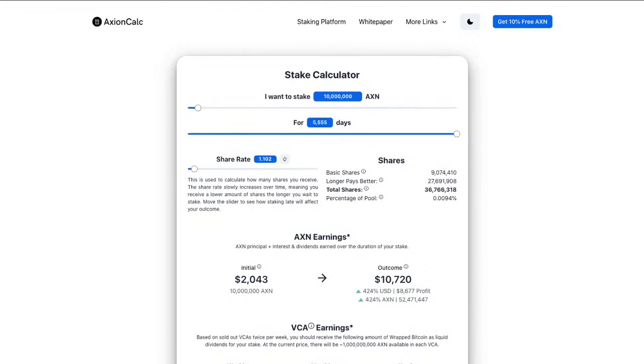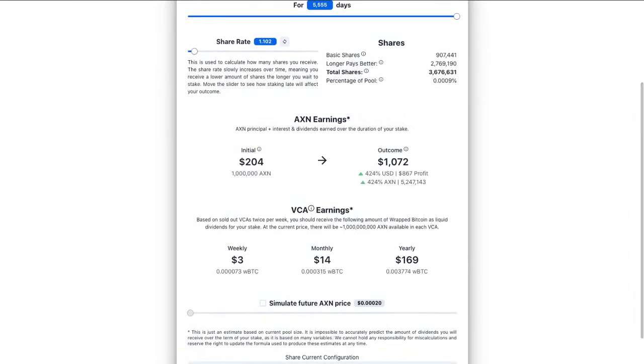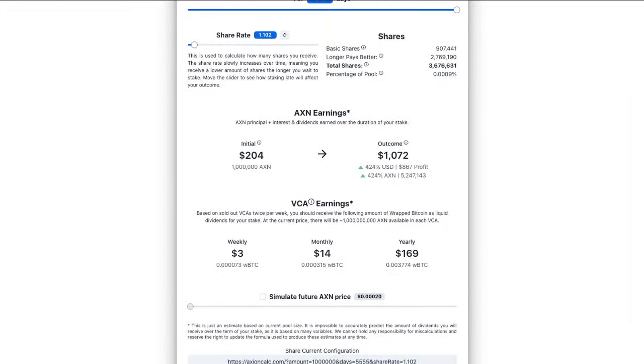So let's do another one where people often ask, if I do a million Axion, is it worth it? Well, a million Axion is going to give you, if you stay for 15.2 years, because we're going to focus on the VCA here, the venture capital auction, 0.009%. And that's going to cost you $200, so you're assuming $2. And then you've got to take into account the gas fees. That's going to tell you that you're going to get $3 a week based on today's Axion price, and obviously relative to the Bitcoin price at the moment as well, because obviously Bitcoin keeps going up over time.